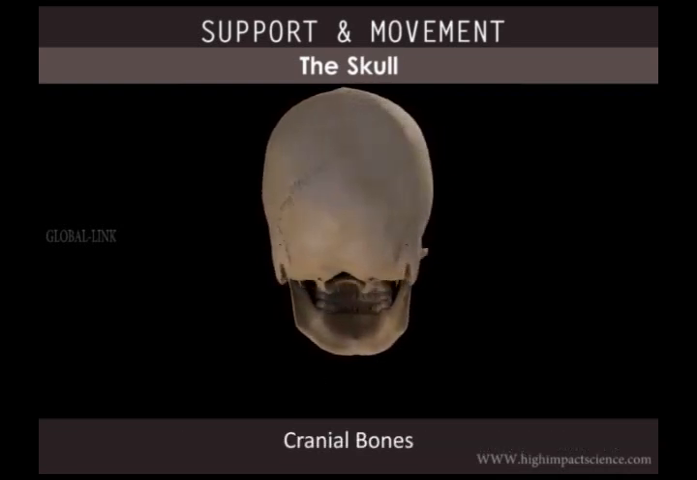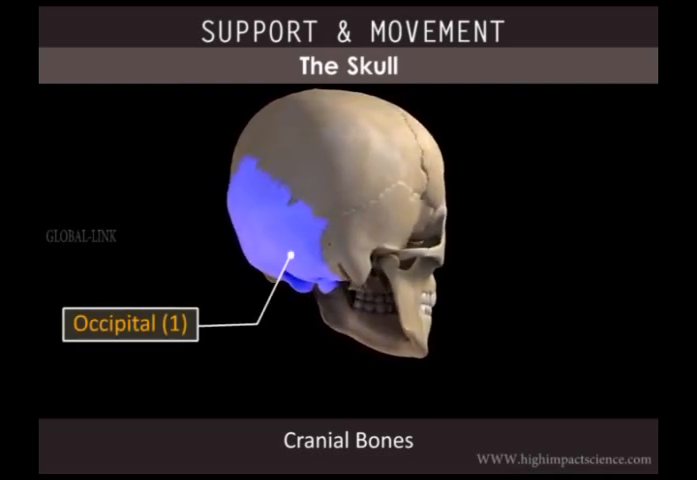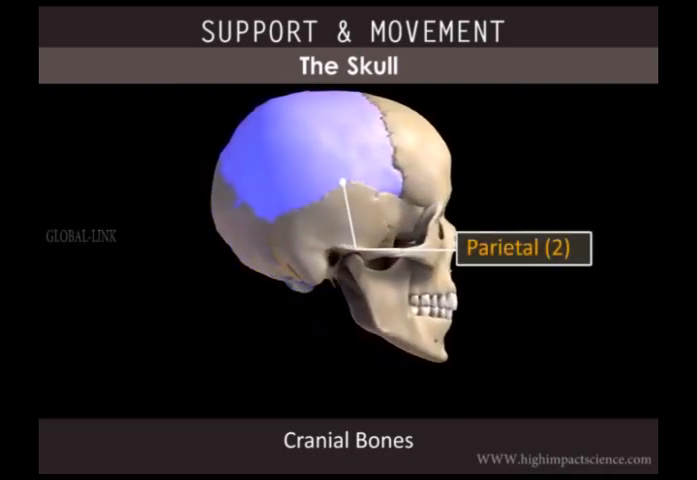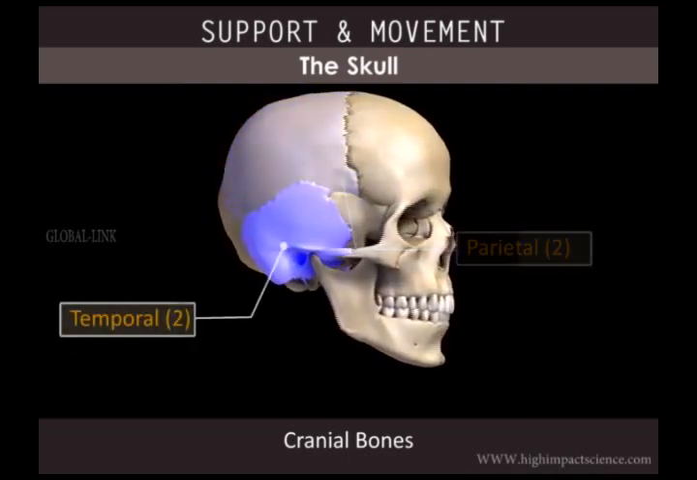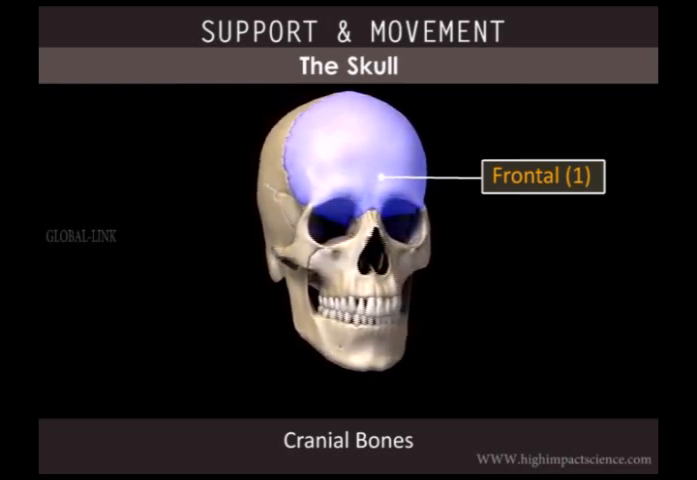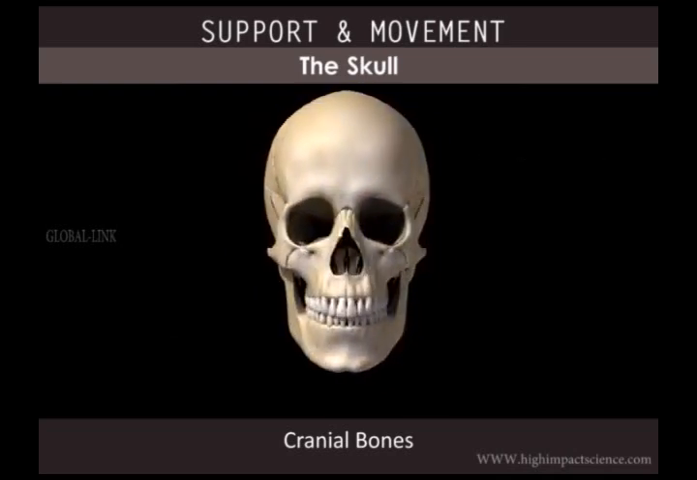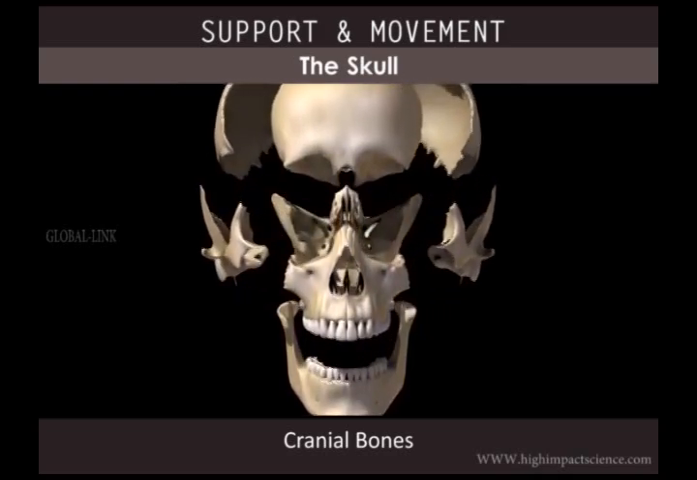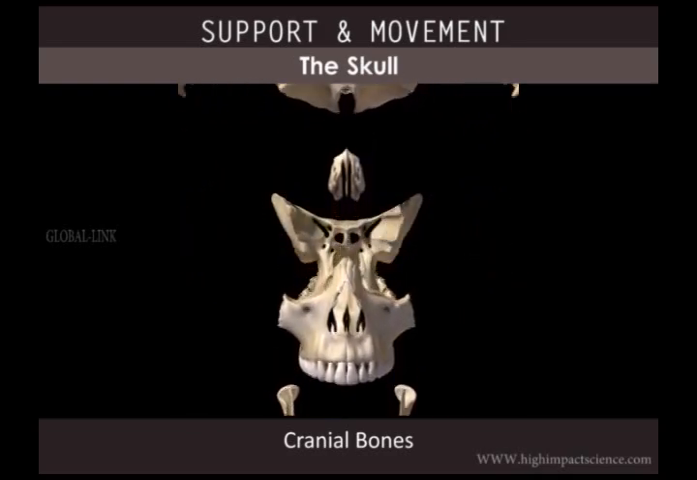Cranial bones include the occipital bone, parietal bones, temporal bones, and the frontal bone. The other two bones only become visible when looking inside the skull.